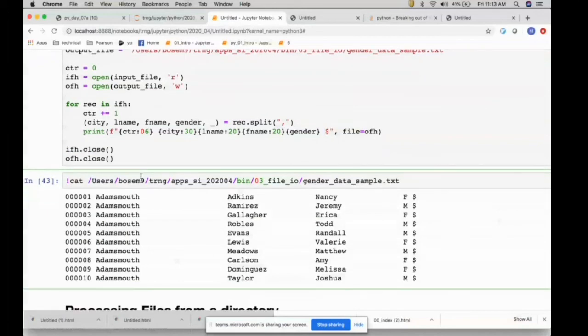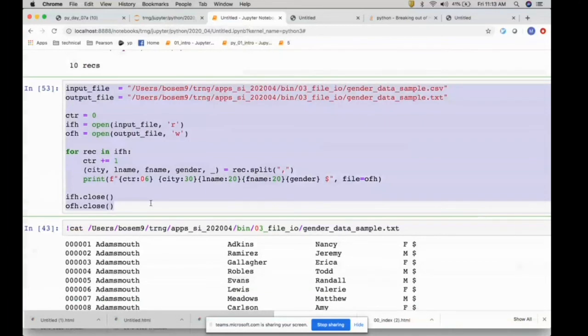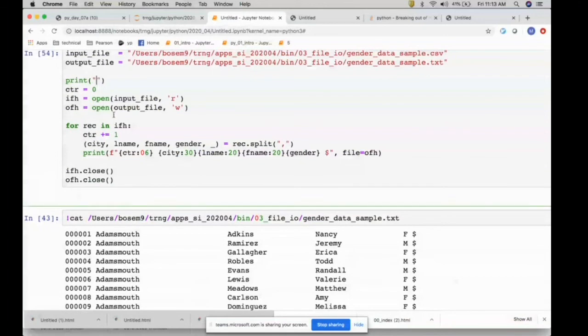I issue a cat, because this entire operation will not display anything on its own. If I really want to write something, I can write something like "file conversion started."